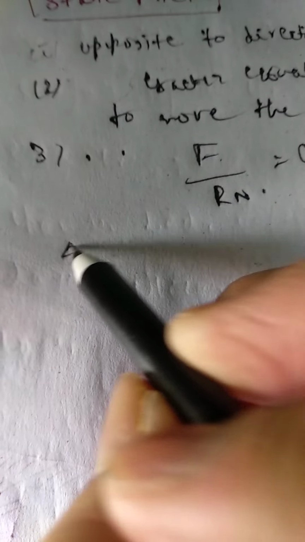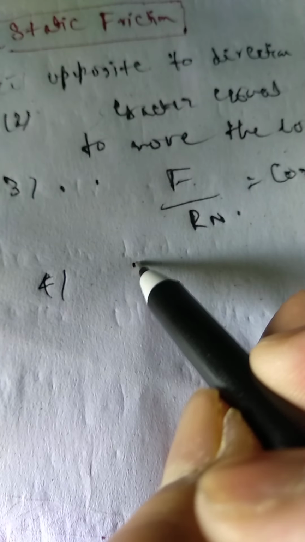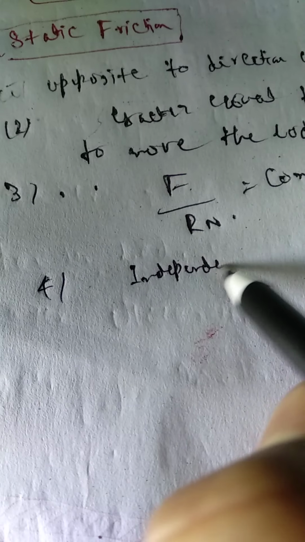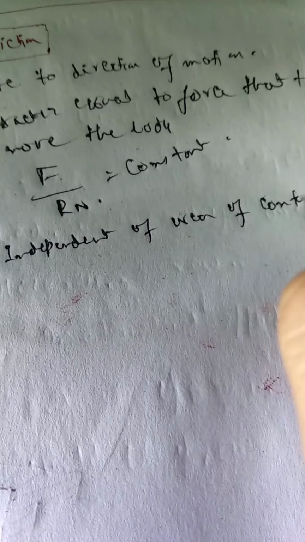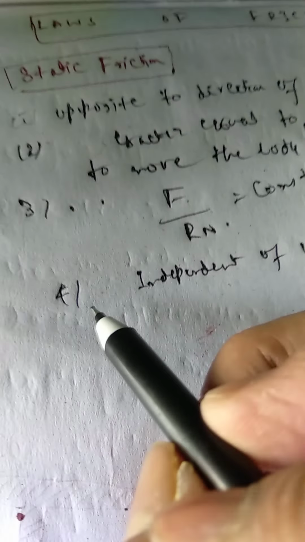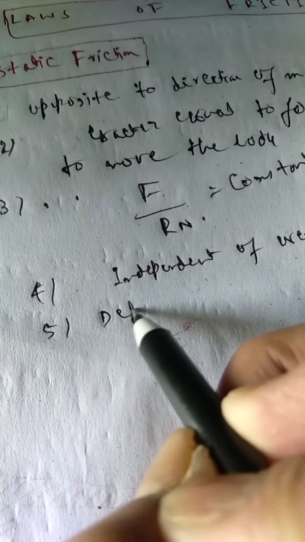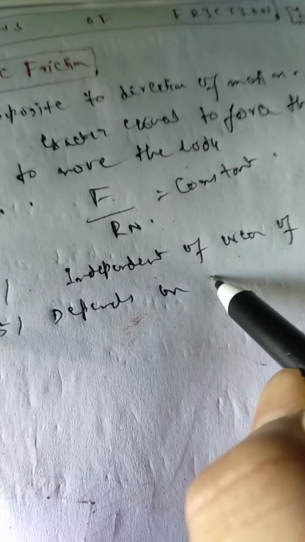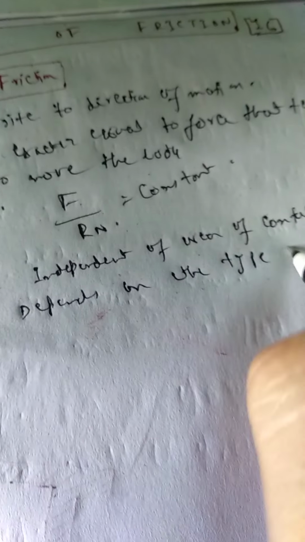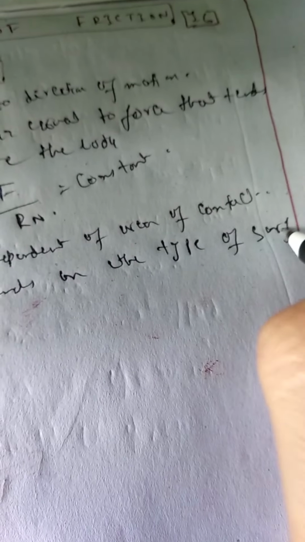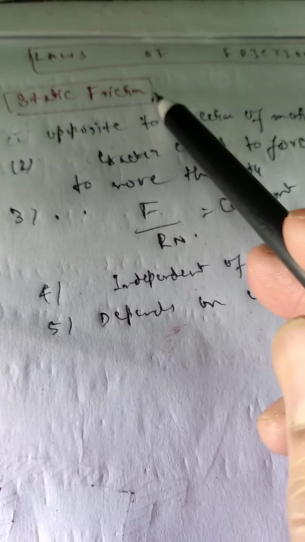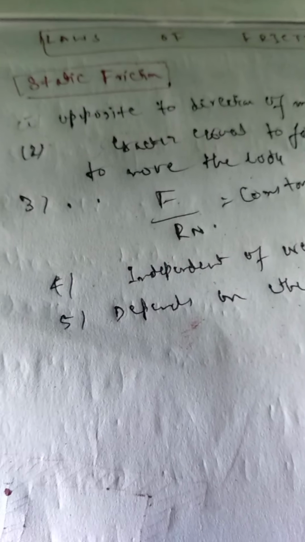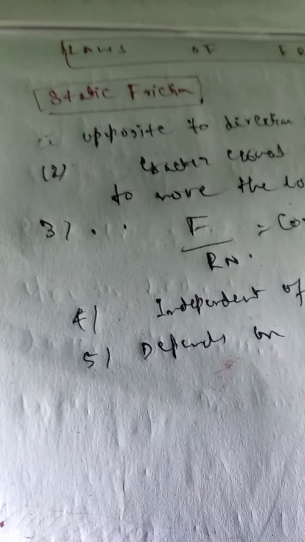The fourth point is that the frictional force is independent of the area of contact. It depends on the type of surface. So these are some of the important laws of static friction.